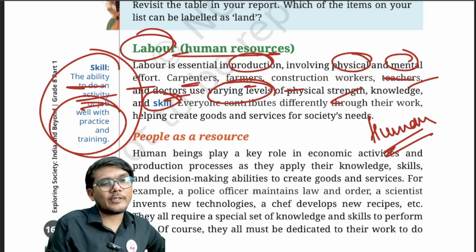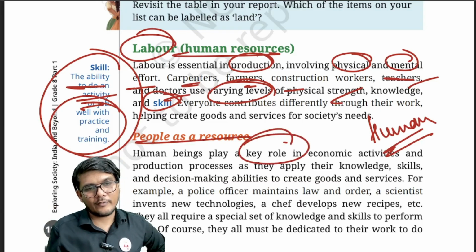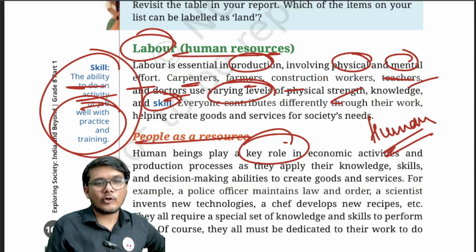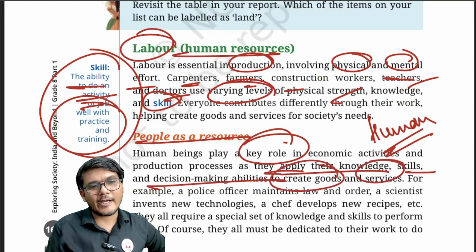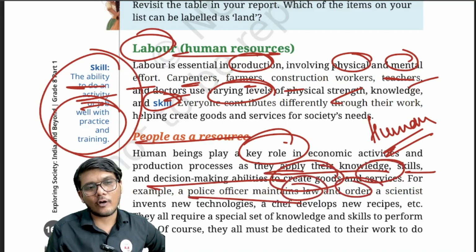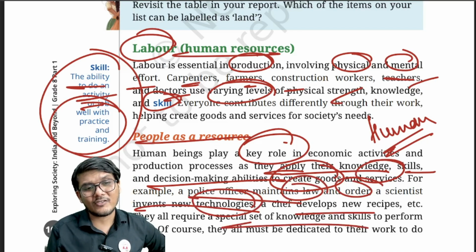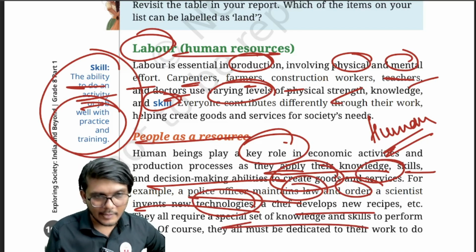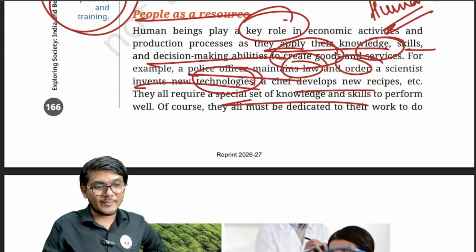So if you talk about people as a resource, human beings play a key role in economic activity and the production process because they apply their knowledge, their skill, and decision making abilities to create goods and services. The examples given are a police officer who maintains law and order, a scientist who invents new technologies, a chef who develops new recipes, and so on. They all require a special set of knowledge and skills to perform, right? Of course, they have to be dedicated to do their work as best as possible.